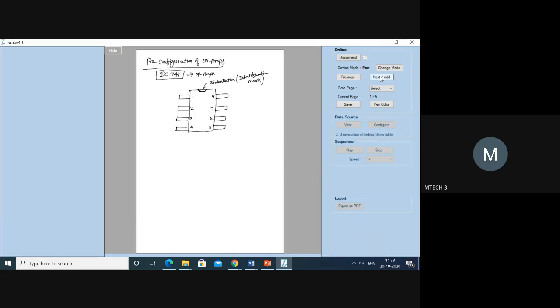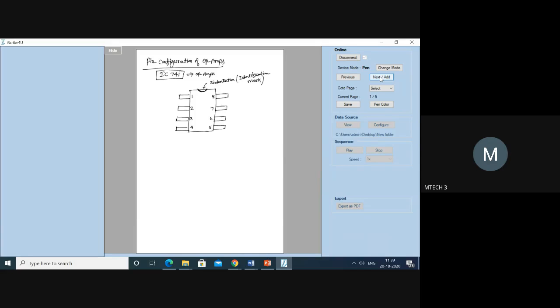Now to these pins, I am going to give the input. Here totally how many inputs are going to be there? If you observe the connections of an operational amplifier, how many connections are present? Can you please tell me by looking at the diagram? How many pins are there? How many connections are there? 8. Here there are 8 pins. No, that is the connections of the operational amplifier in the schematic representation: 5. Okay.